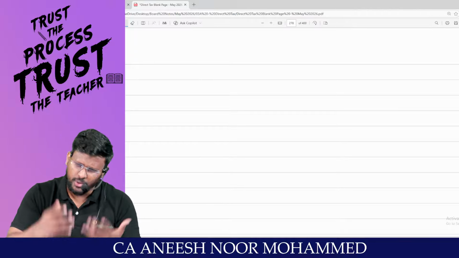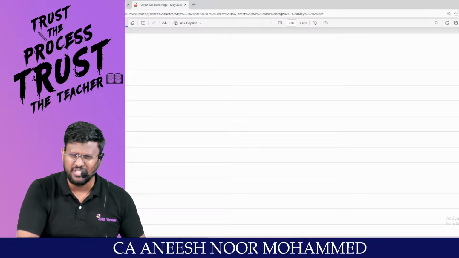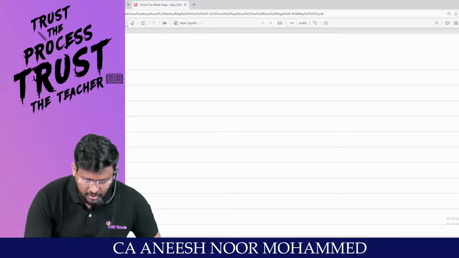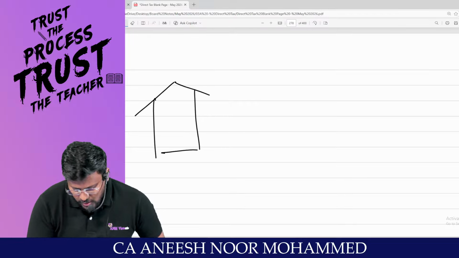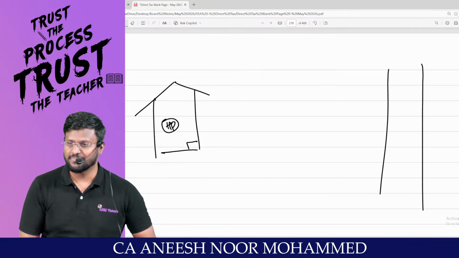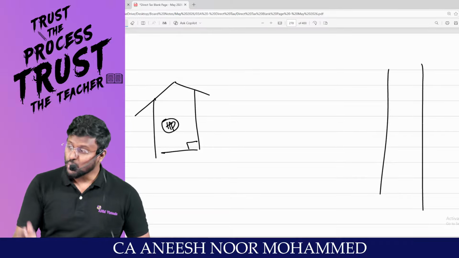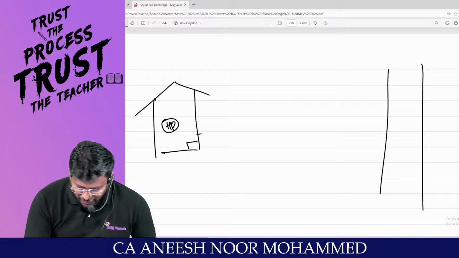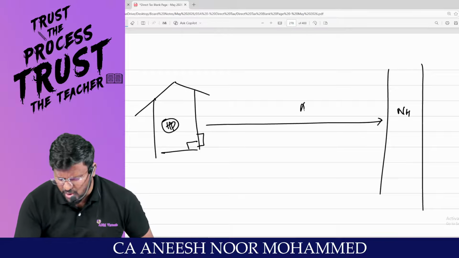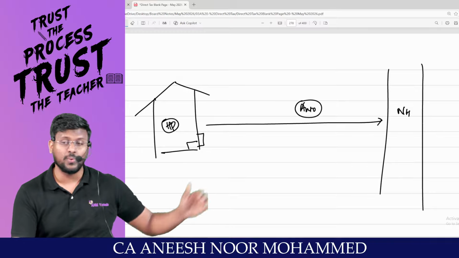I told this story so many times. It will be boring for you, but still I am forced to say this; without saying 1 or 2 lines, I can't move forward. This is the place where my house was situated, my dear lovable students. This is where the NH road was. It is in Palakkad. Many years back, to go from my house to this NH road we had to take an auto rickshaw. Without an auto rickshaw we couldn't go, because that much distance was there.